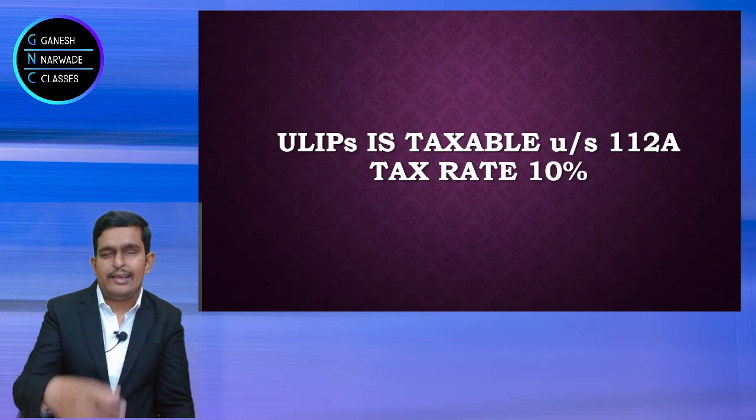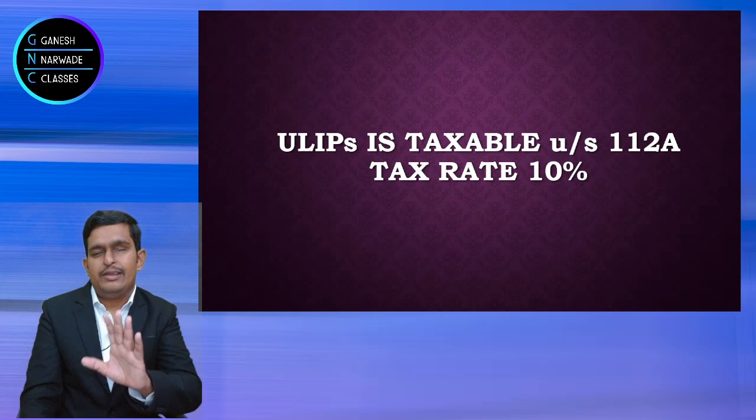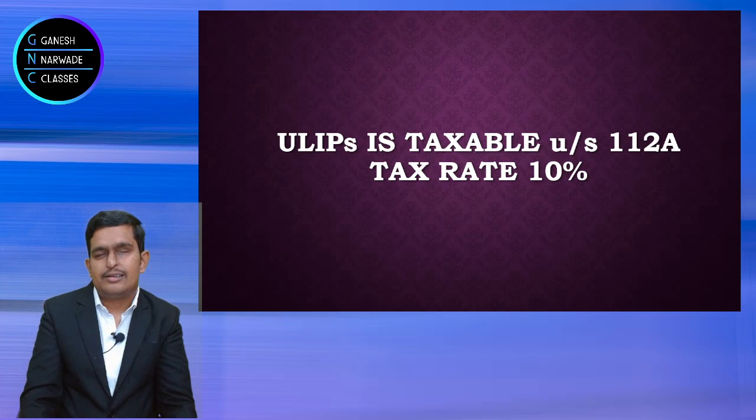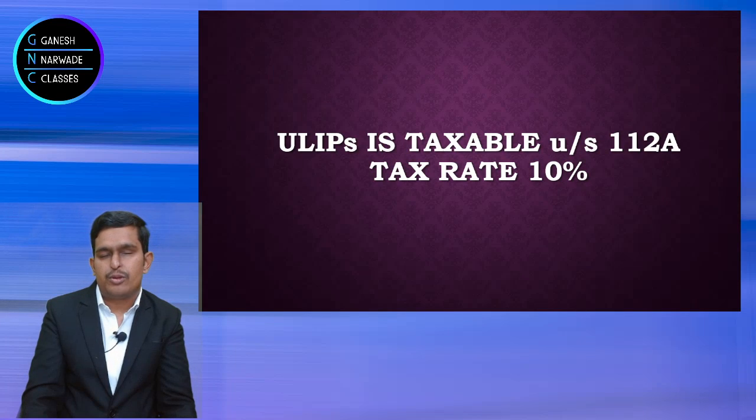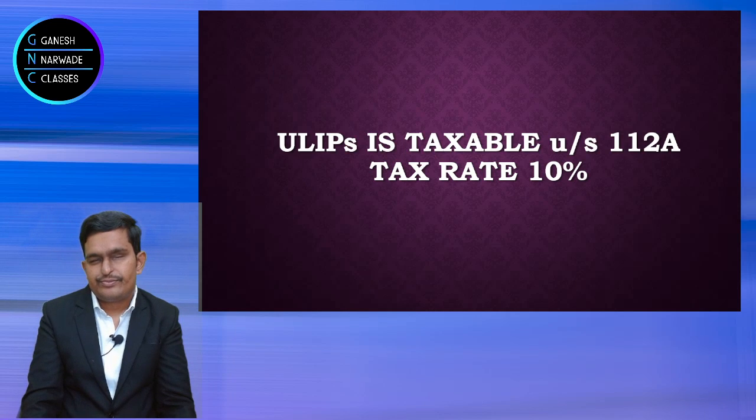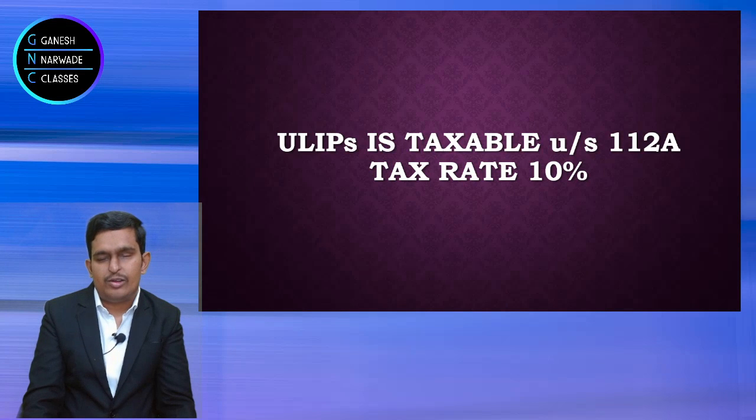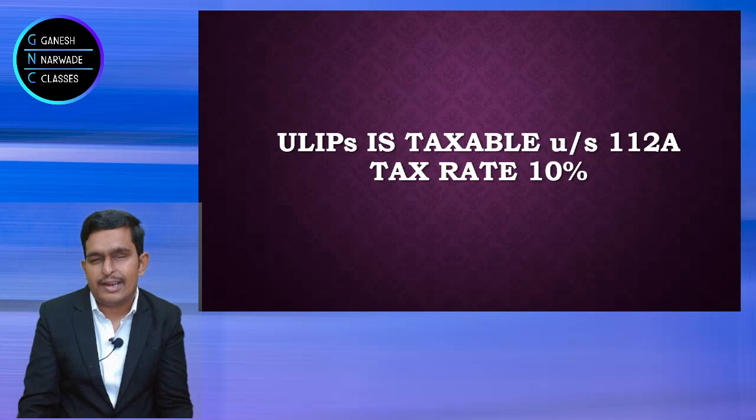If in the question they give that the premium is suppose 2,40,000 rupees, and on that GST is also there on the ULIP premium, GST is added. Suppose GST is added to be something around 10%. For my convenience, I am telling 10%. So 2,40,000 plus 10%, 24,000. So it will come to 2,64,000, right?